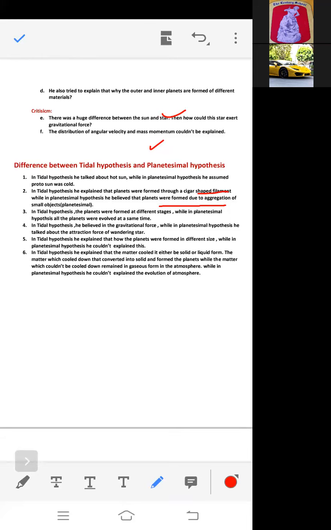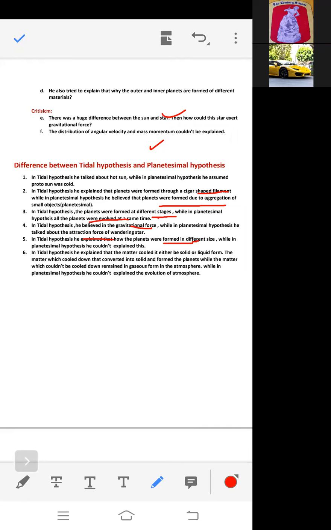In the tidal hypothesis, the planets were formed at different stages, while in the planetesimal hypothesis, they were formed at the same time. In the tidal hypothesis, he believed in gravitational force, while in the planetesimal hypothesis, they talked about the attraction force of the wandering star. In the tidal hypothesis, they tried to explain why the planets were formed in different sizes. But in the planetesimal hypothesis, he failed to explain this.